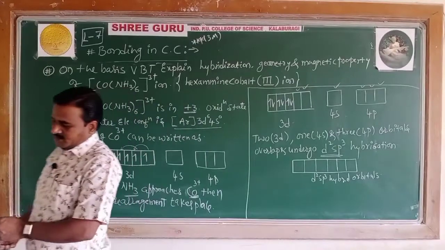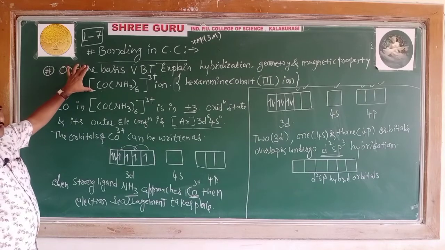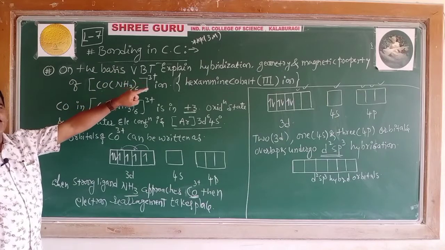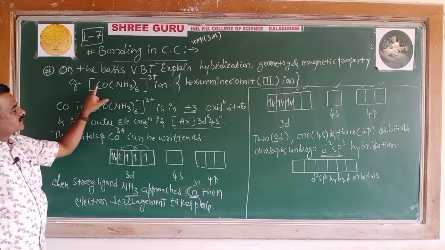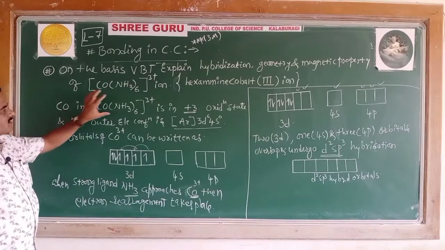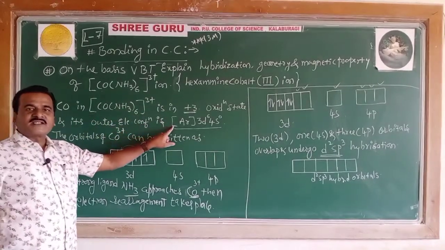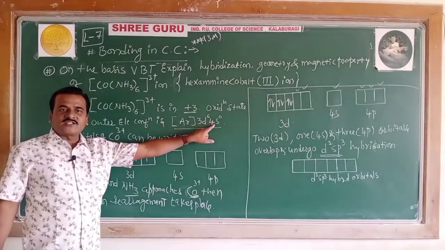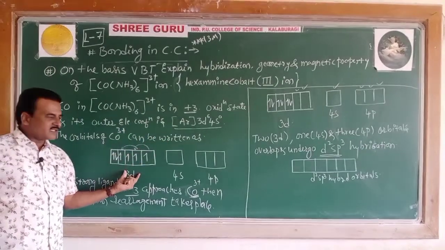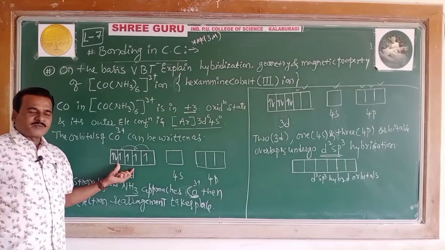Let's begin from the beginning. The question will appear like this: on the basis of VBT, explain the hybridization, geometry and magnetic property of the complex ion hexaamminecobalt(III) ion. Cobalt in this complex ion is in the +3 oxidation state and its outer electronic configuration is argon core 3d6 4s0. And the orbitals of this Co3+ ion can be written by the box representation. So this is the arrangement of electrons in the box representation.